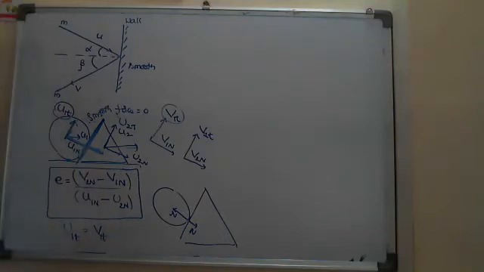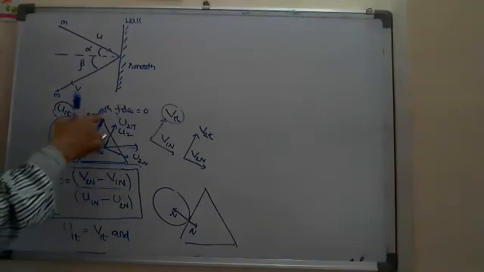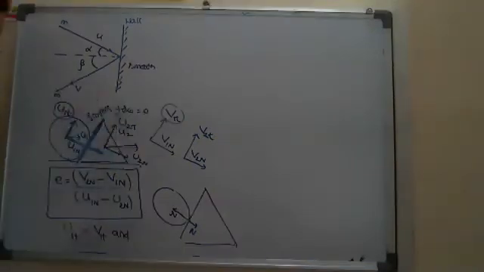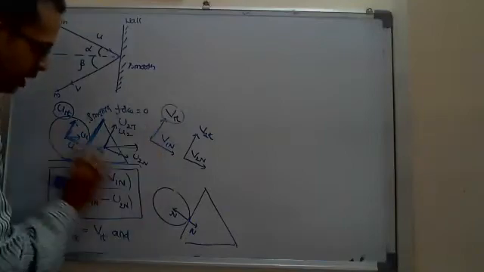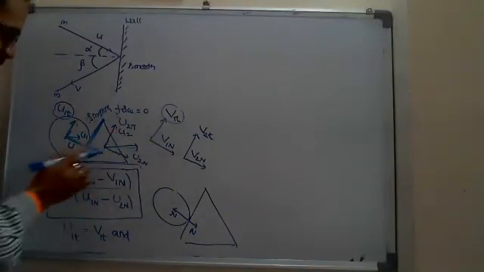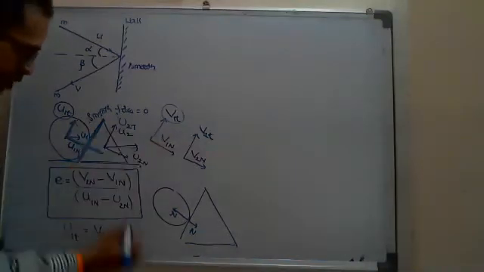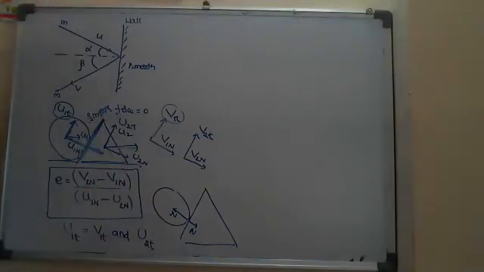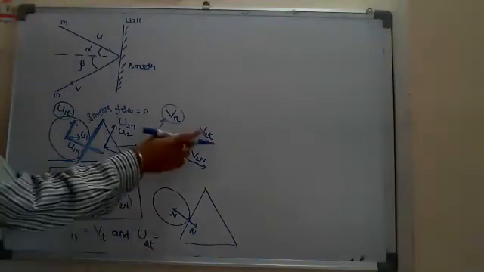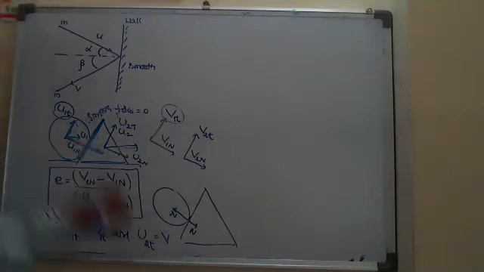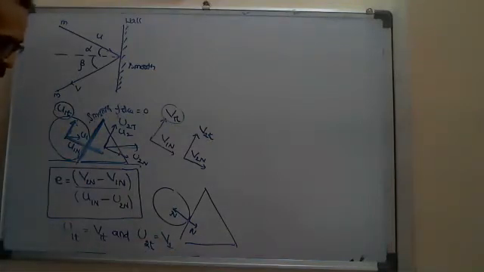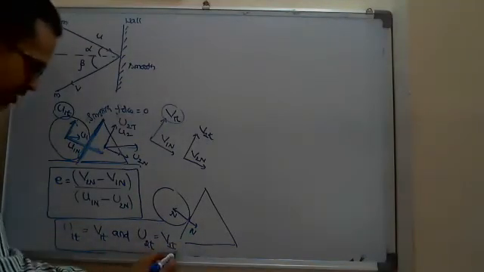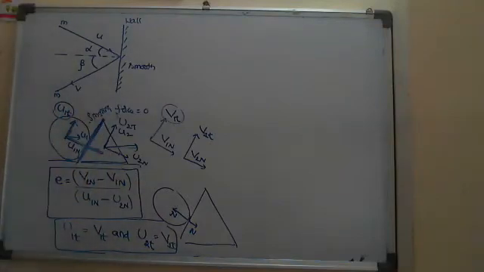For the second body also, along the tangential direction there is no force, so u2 tangential before the collision is equal to v2 tangential after the collision, provided the surface is considered as smooth.